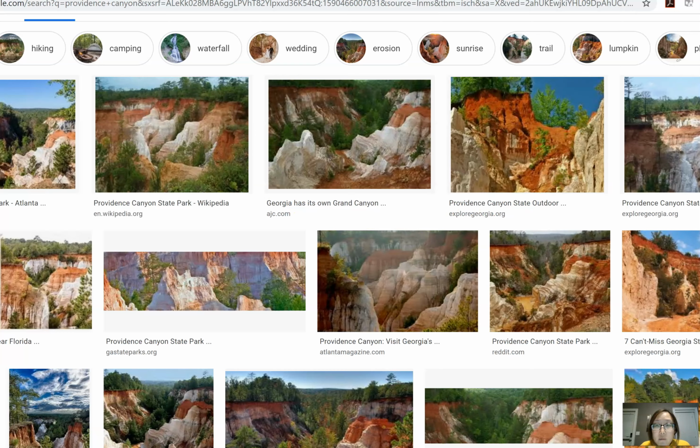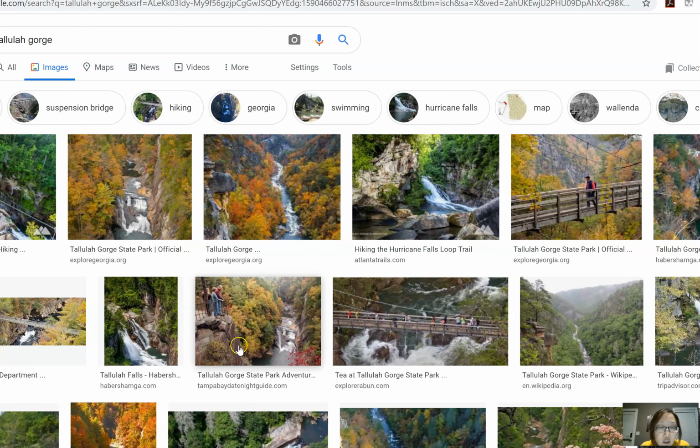And then some of you might have been here, Tallulah Gorge. This is one of my favorite places to go in the fall. It's so beautiful, as you can see in this picture. It's also a very good hike. Well, actually, you have to get a permit to hike here. And there are also lots of steps, so it's really good exercise, but it's worth it because it's so beautiful.